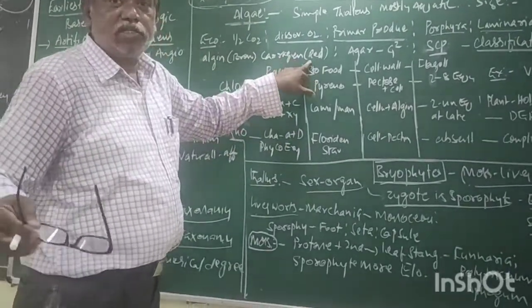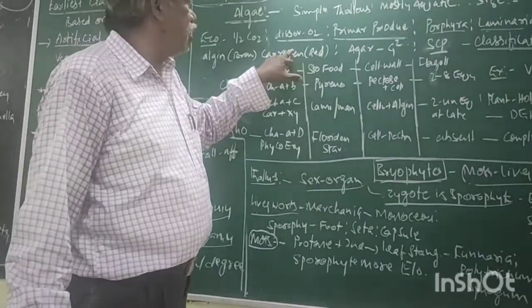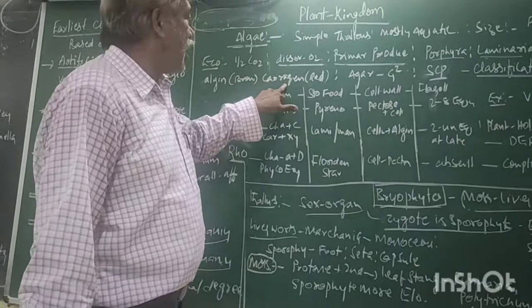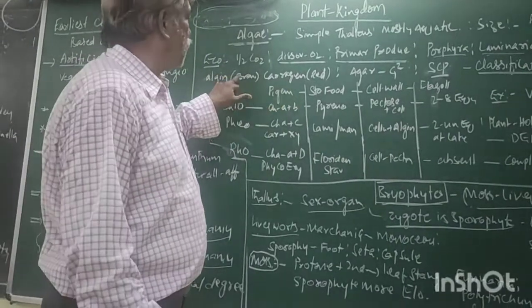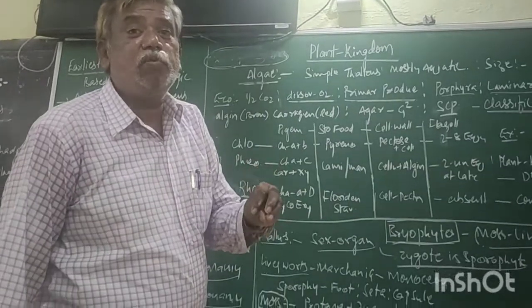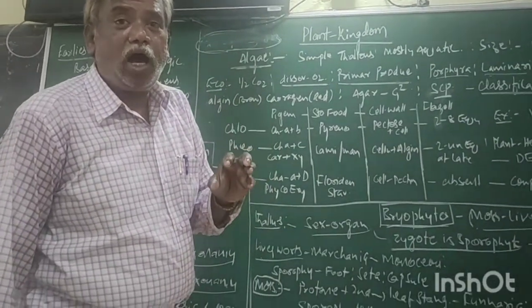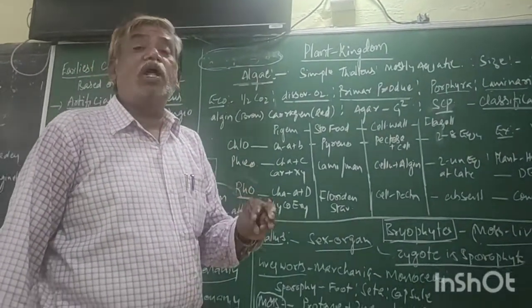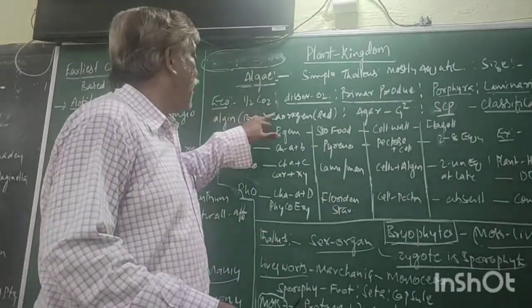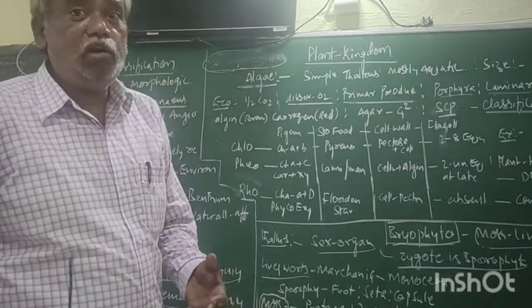Similarly, some chemical substance extracted from red algae is called carrageenan. This algin and carrageenan are extracted from brown algae and red algae. These are used for commercial purposes as hydrocolloidal substances. Hence, both have commercial value.